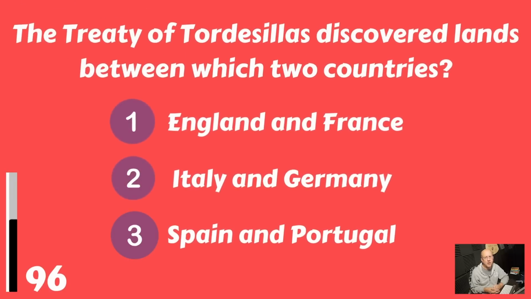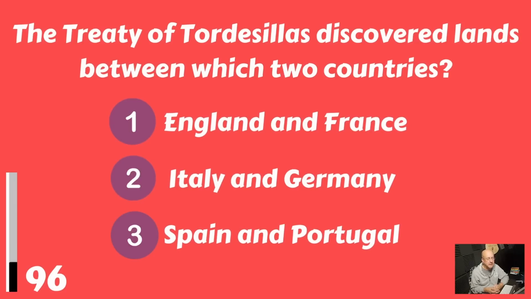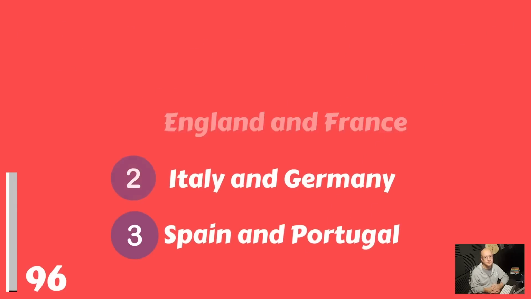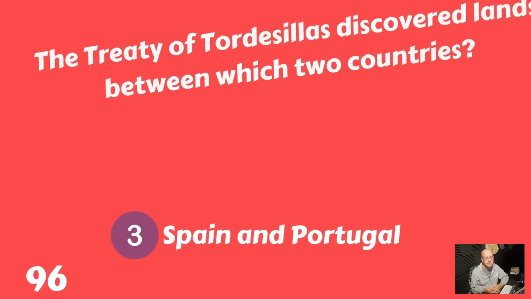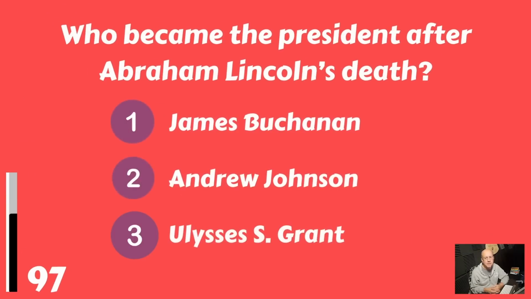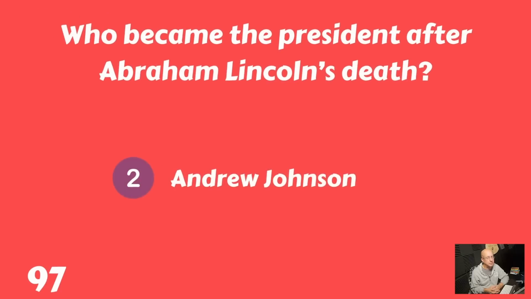The Treaty of Tordesillas divided newly discovered lands between which two countries? England and France, Italy and Germany, or Spain and Portugal? And that would be between Spain and Portugal. Who became the president after Abraham Lincoln's death? James Buchanan, Andrew Johnson, or Ulysses S. Grant? And that would be Andrew Johnson.